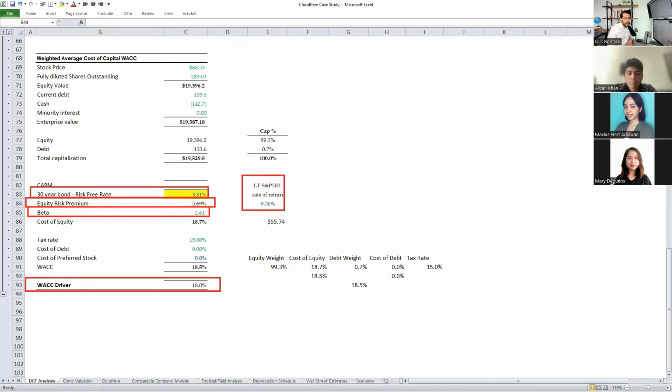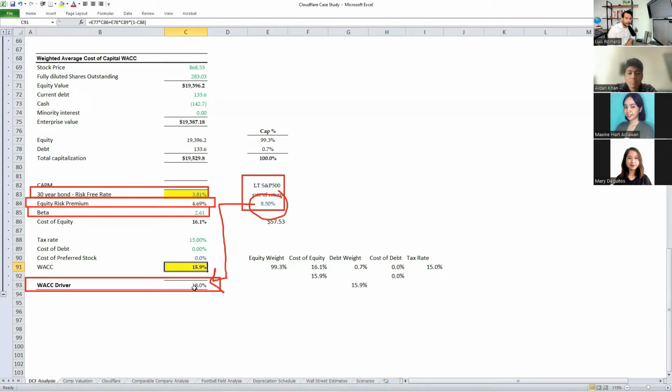Now, pay very close attention to what happens to WACC when we increase or decrease the expected long-term rate of return of the S&P 500. Before this video, the number was 8.5. And look at his WACC rate right here,